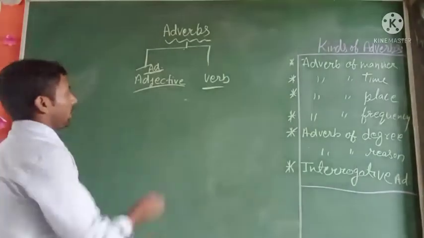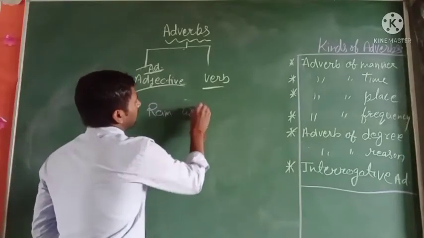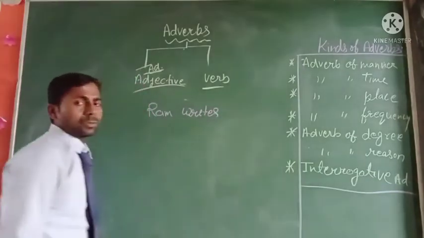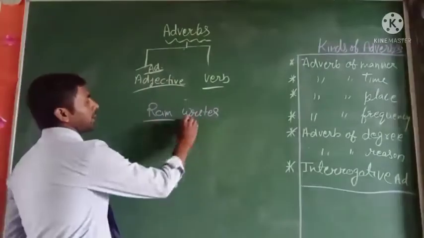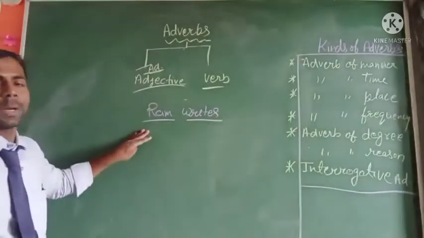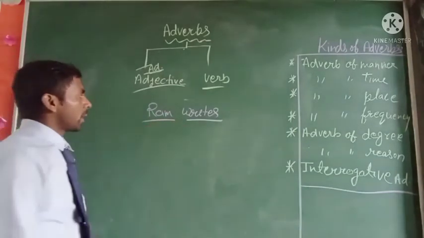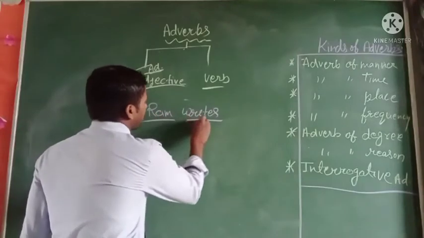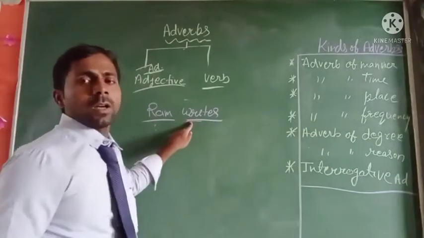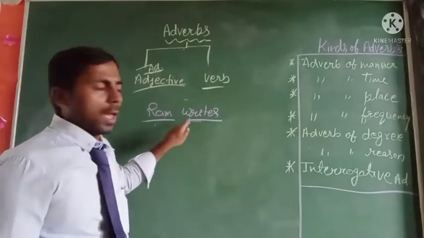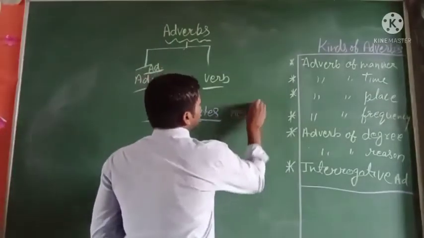For example, Ram writes. Here Ram is a noun and writes is a verb, and it makes complete sense, so we can say it is a sentence. Ram is the noun word, and here writes is the verb. And when we add a third word, neatly.